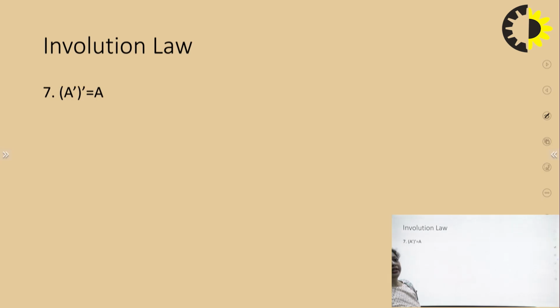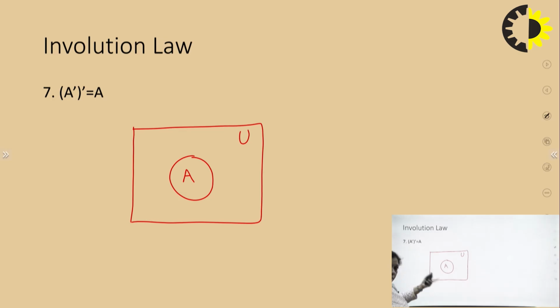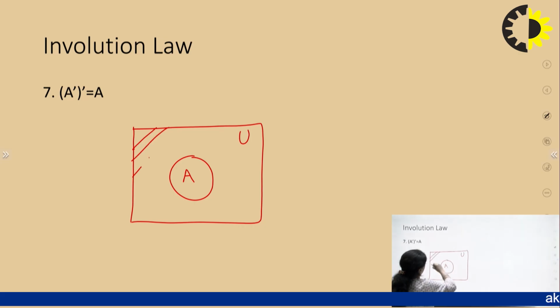Now coming to the next law, which is known as involution law. So this involution law says that suppose you have a set A and you take its complement and again take its complement, you will get the set A itself. So how? Let us see it with the help of a Venn diagram. Suppose you have this universal set U and you have the set A. Now when I say A's complement, it means everything which is outside A other than A. So it is going to give me this region.